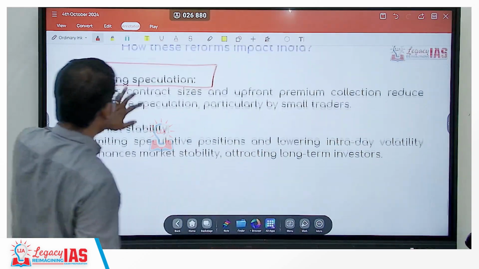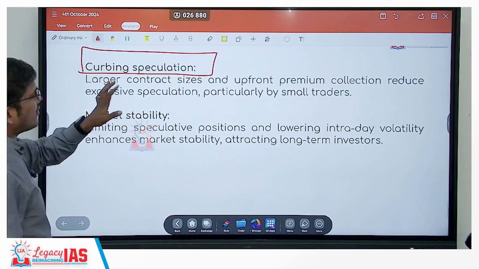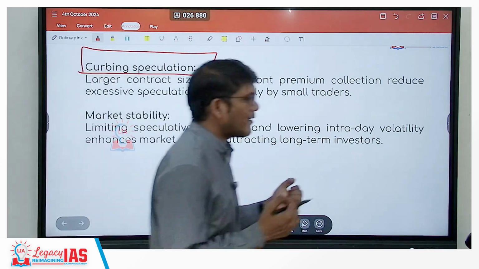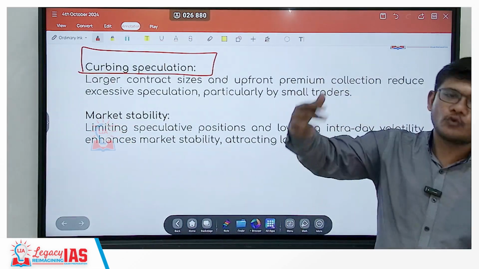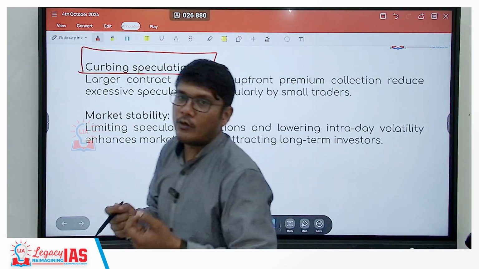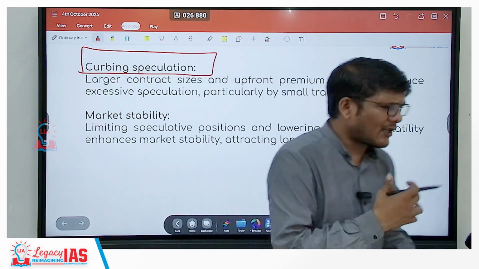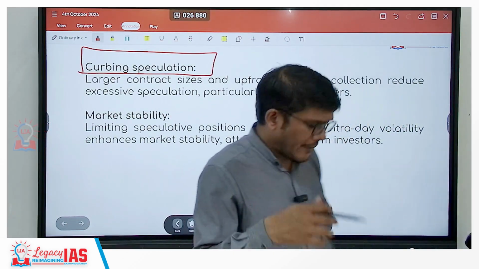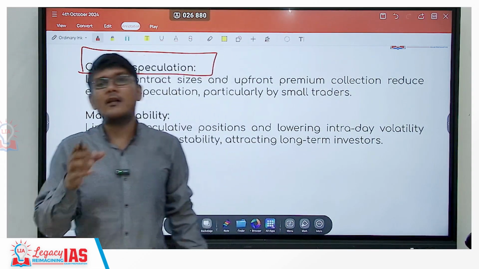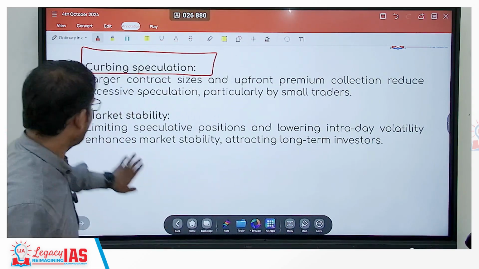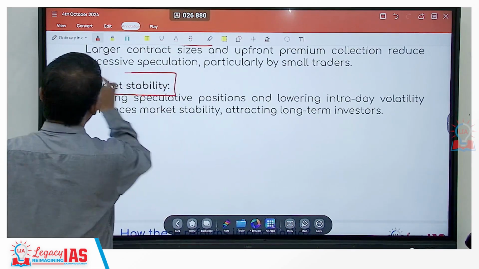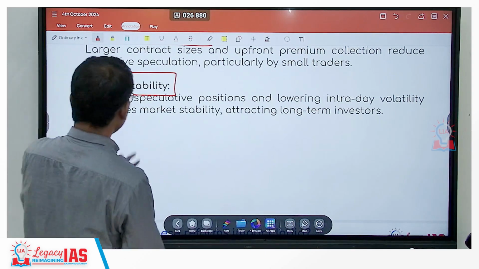SEBI wants that you play on the fact of how good or bad the company is doing. Just by speculation, it eats up a lot of money. It shows you inflated data. Of course, some part of speculation would still be there, but huge volatility which hampers the small retail investors should not be there. And of course, it will lead to better market stability.